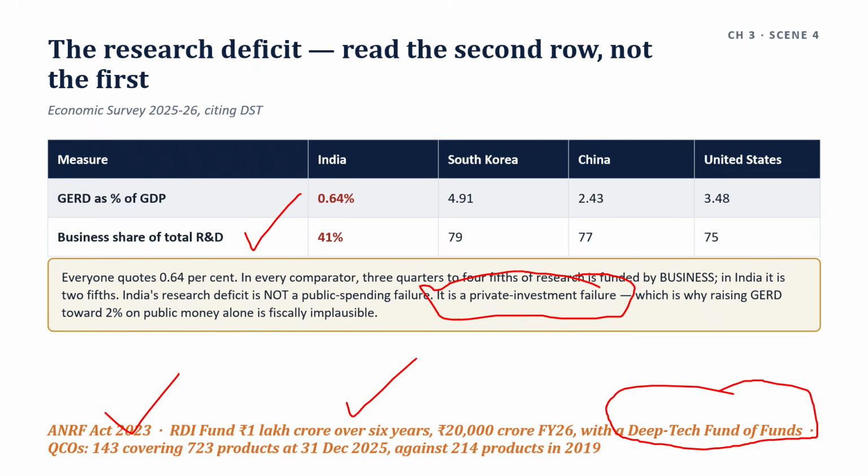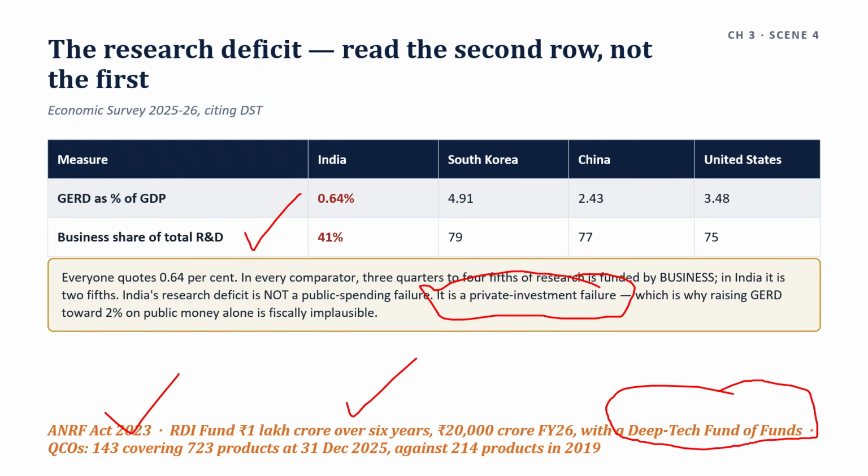Business funds 41% of Indian research against 75 to 79% in every comparator. India's research deficit is therefore a private investment failure rather than a public spending one, which is why the instruments announced, the ANRF, the mission programs, and the 1 lakh crore RDI fund with the deep tech fund of funds, are all aimed at crowding in private capital rather than substituting for it.